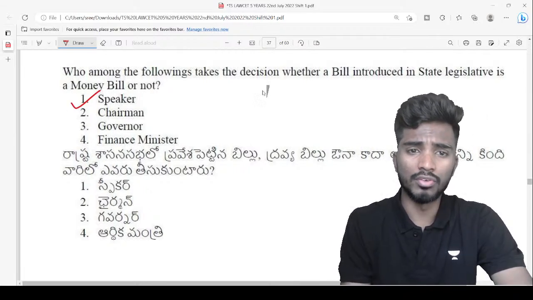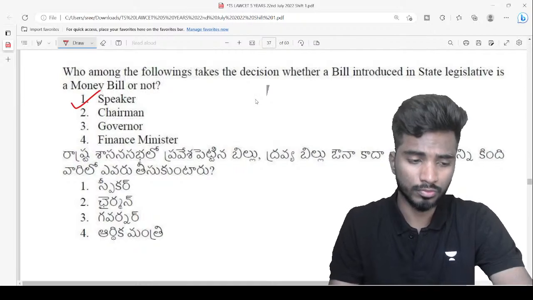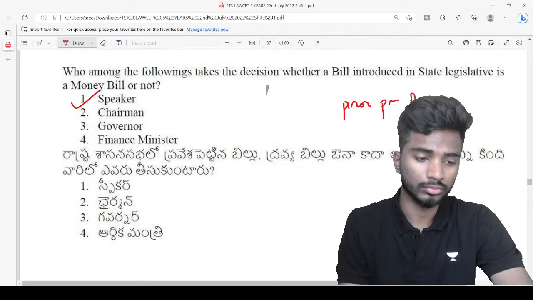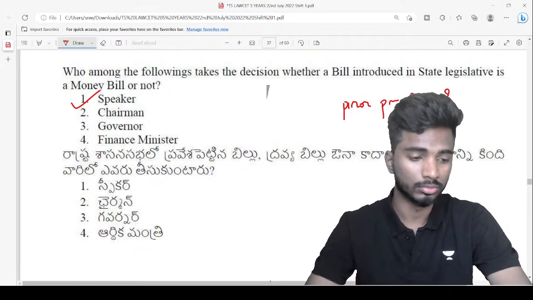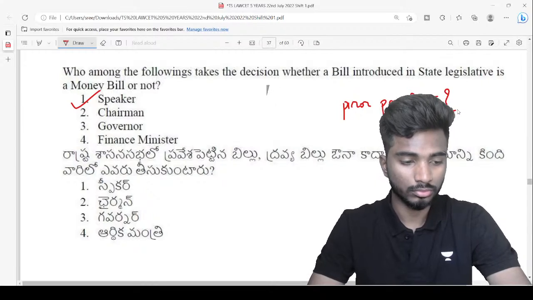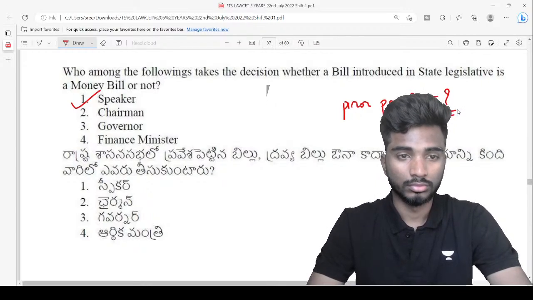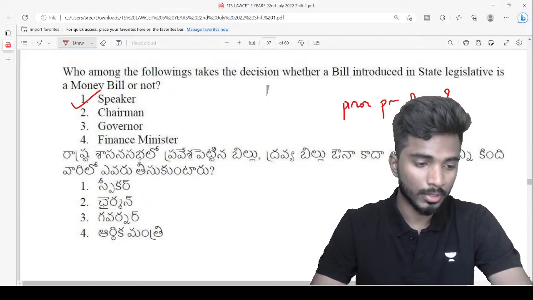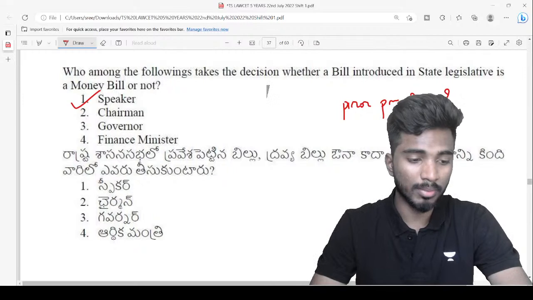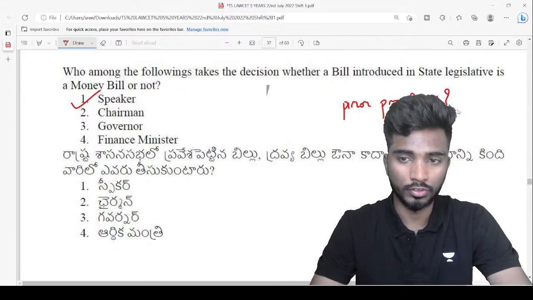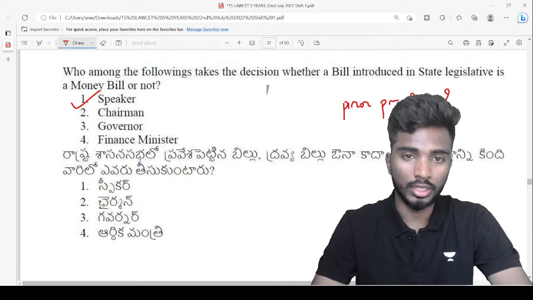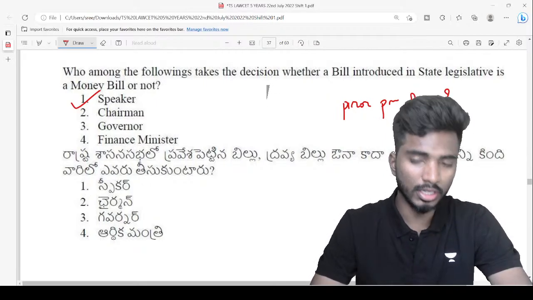Money bills are introduced with the prior permission of whom? The answer is correct, but okay. Money bills are introduced with the prior permission of, in a state, president or governor.